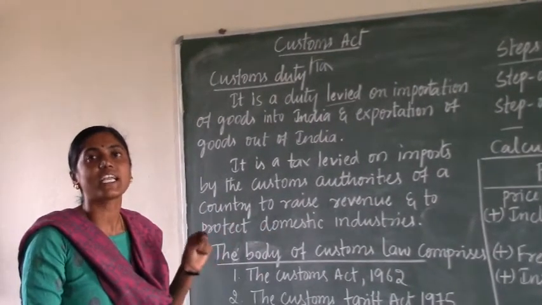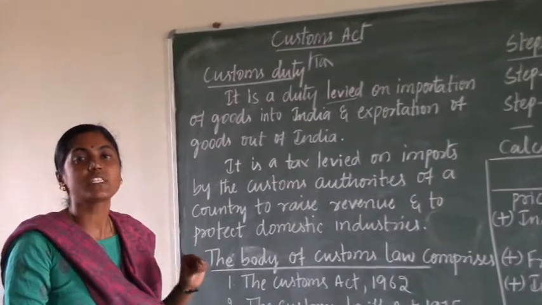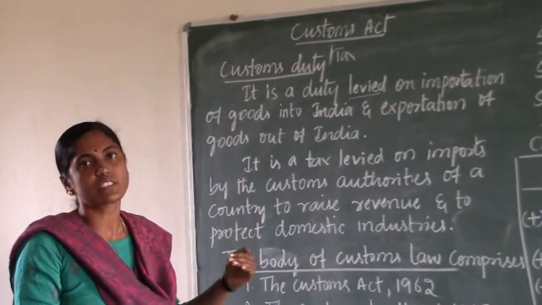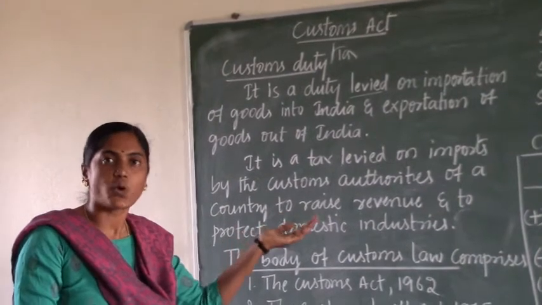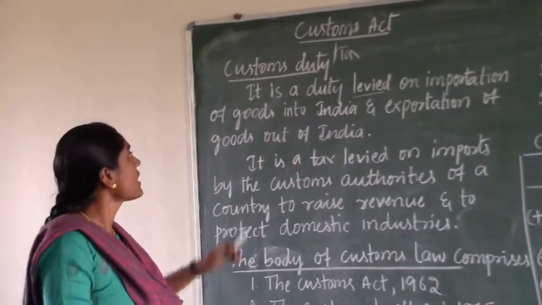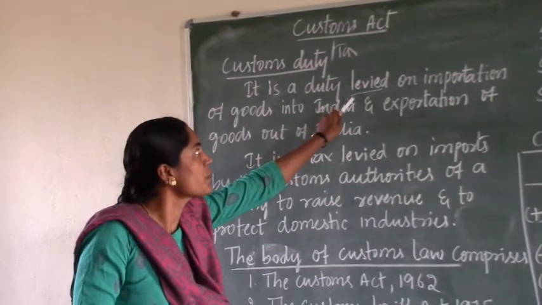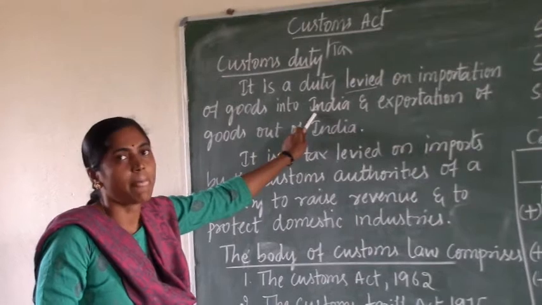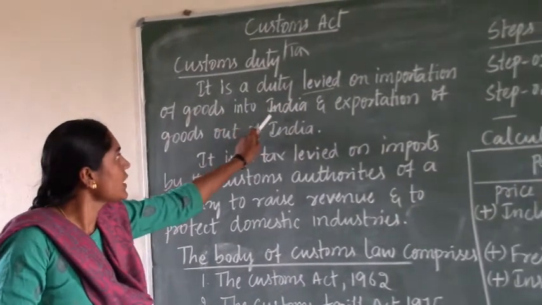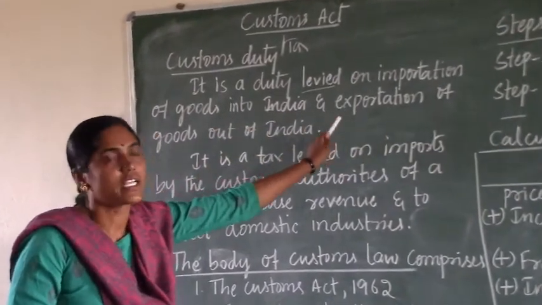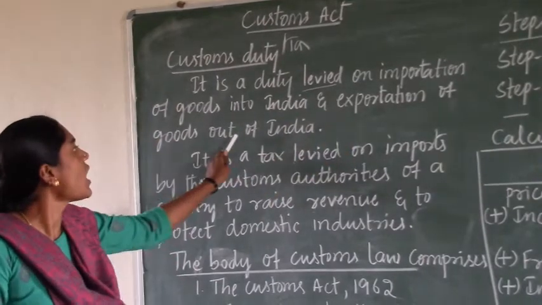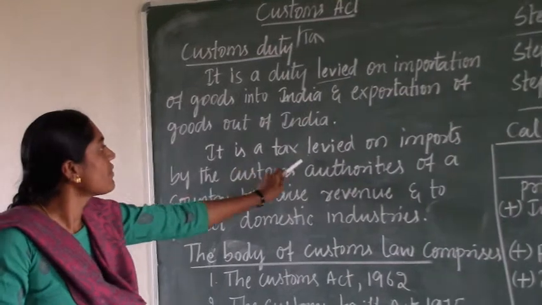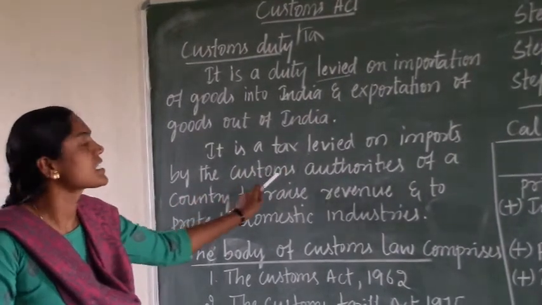Customs duty is a kind of indirect tax which is leviable by the central government on goods which are imported into India and goods which are exported from India. So it is a duty leviable. Leviable means chargeable on importation of goods into India and exportation of goods out of India. So it is a tax levied on import by the customs authority.